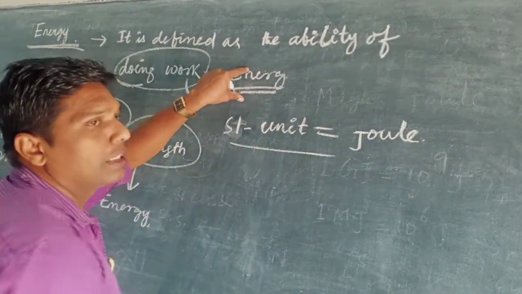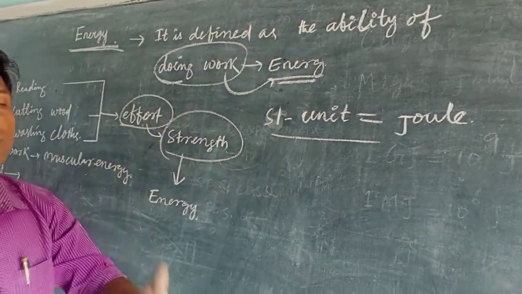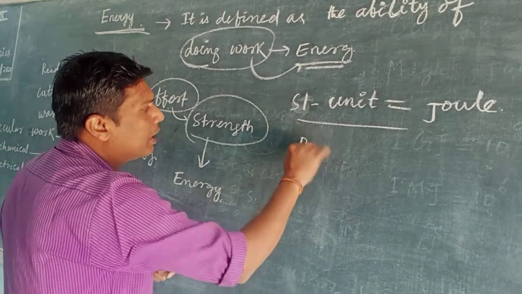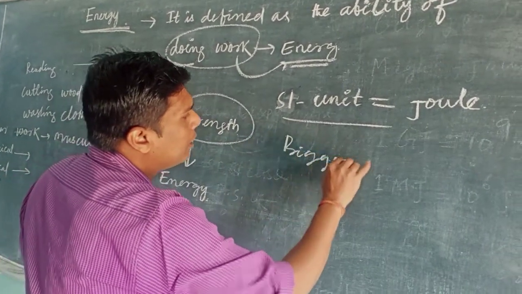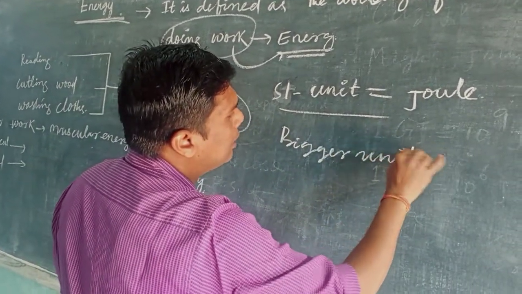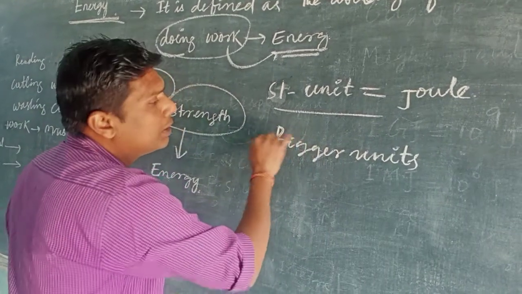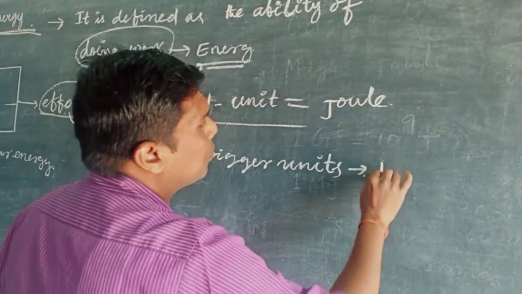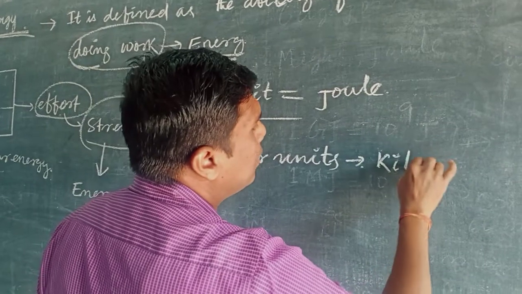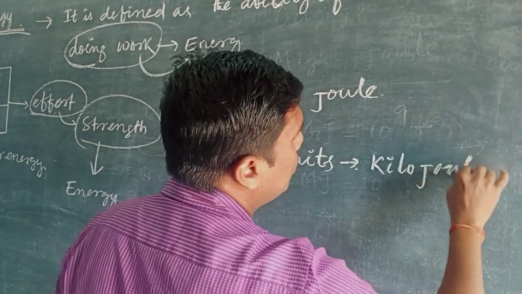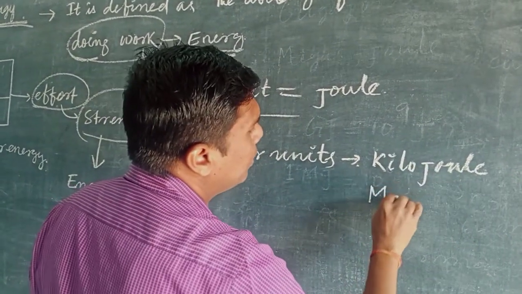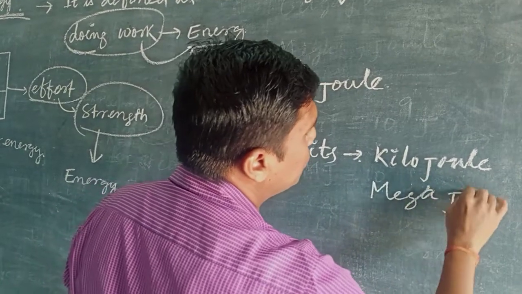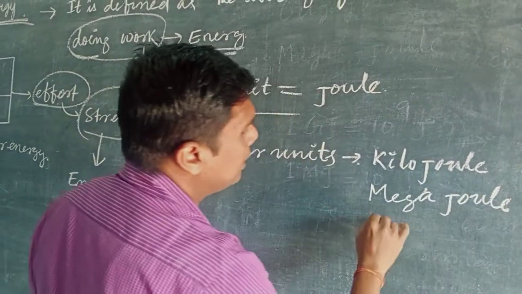And there are different types of units, smaller units and bigger units. The bigger units are kilojoule, megajoule, and gigajoule.